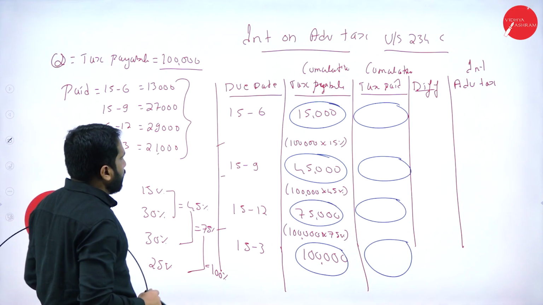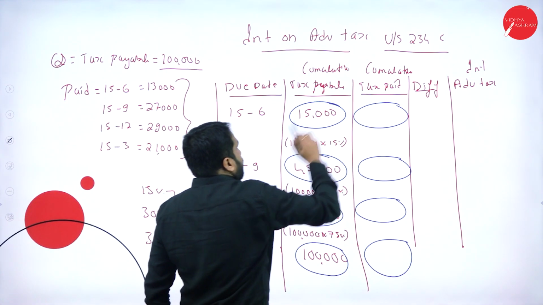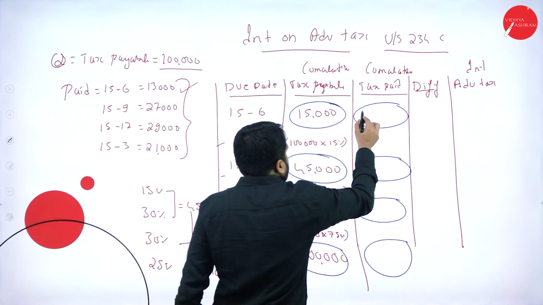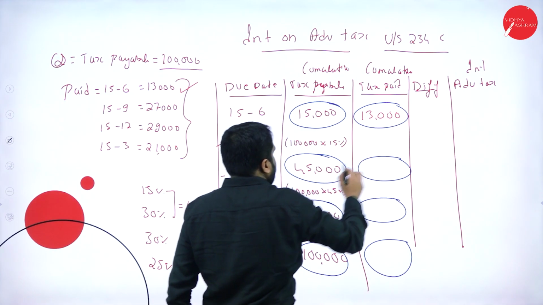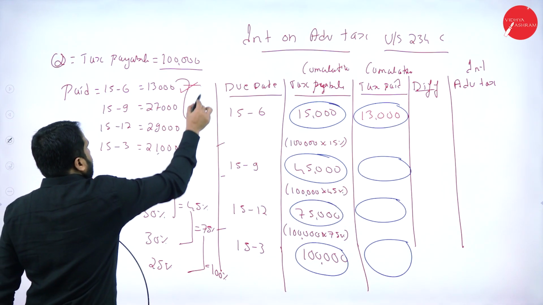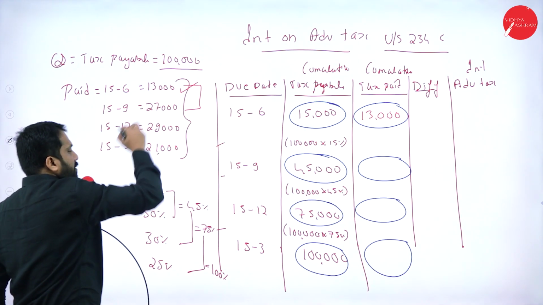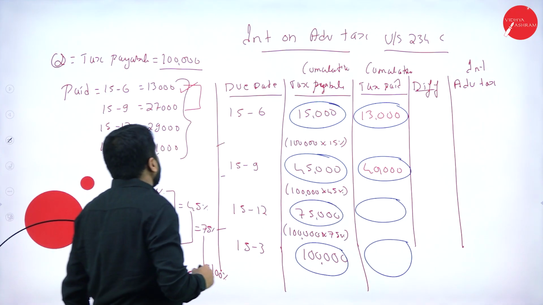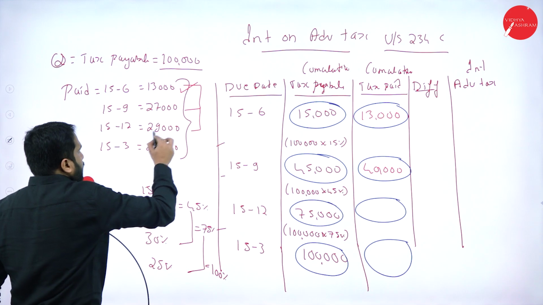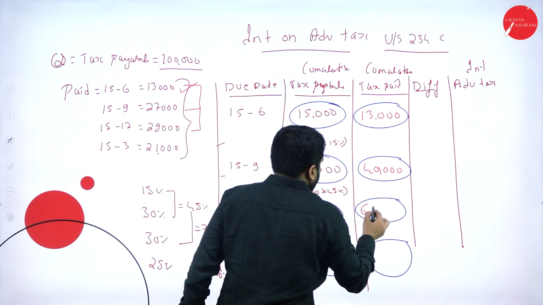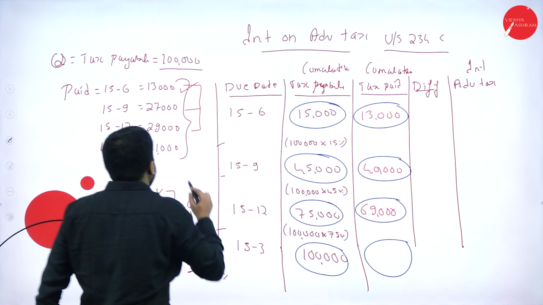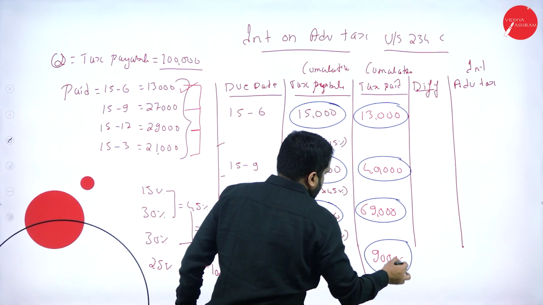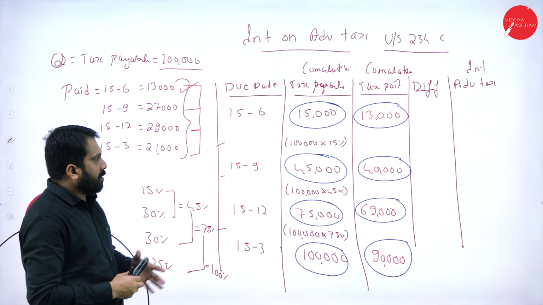Now, as per this calculation, actual tax paid. Paid is given as 13,000 for the first. 13,000. Second one, 13 plus 27, total 40,000. Now, 40 plus 29, 69,000. 69 plus 21, 90,000. I went cumulative. Hope you are clear up to this.